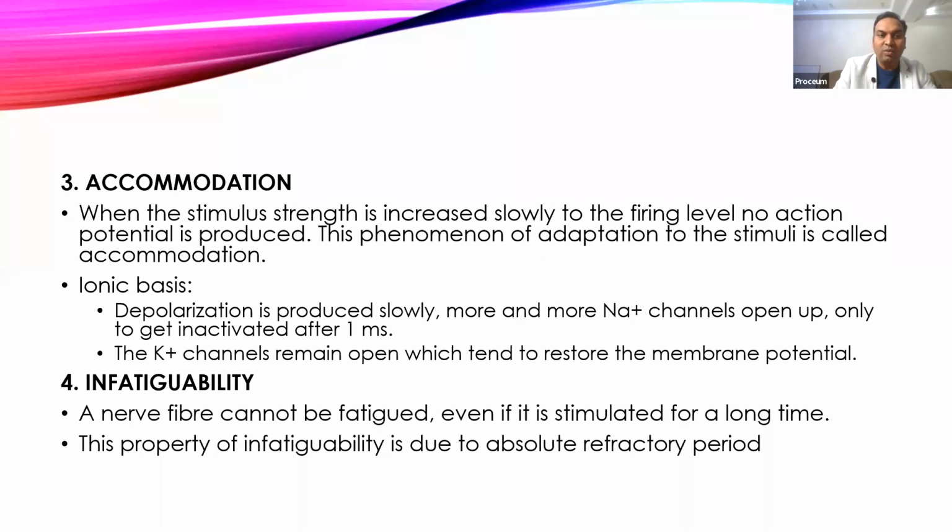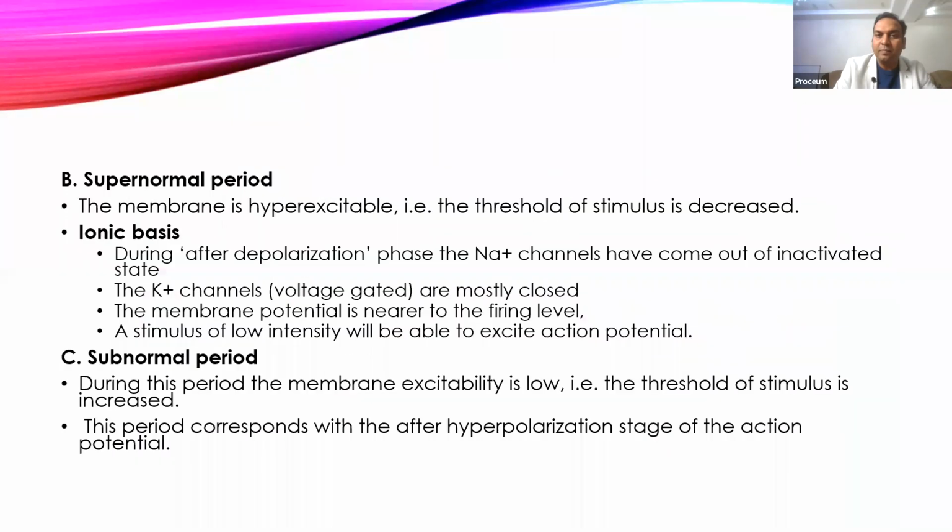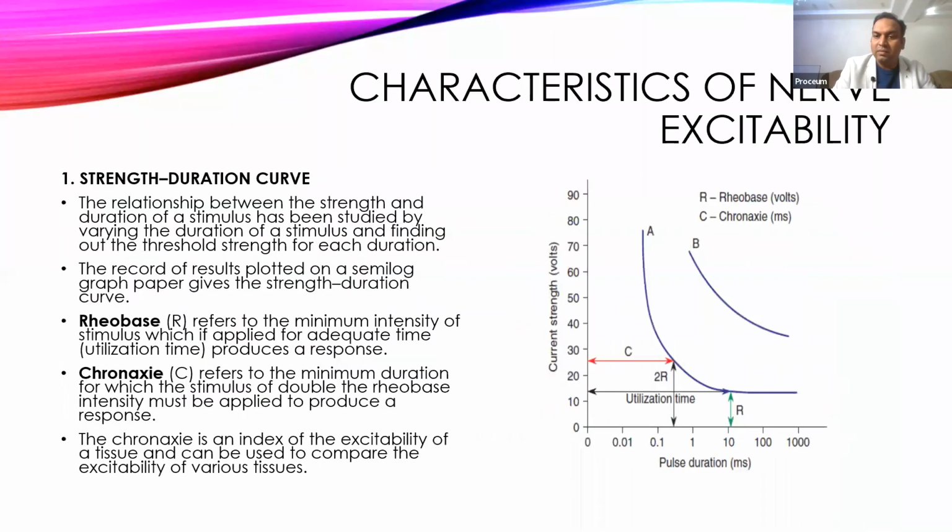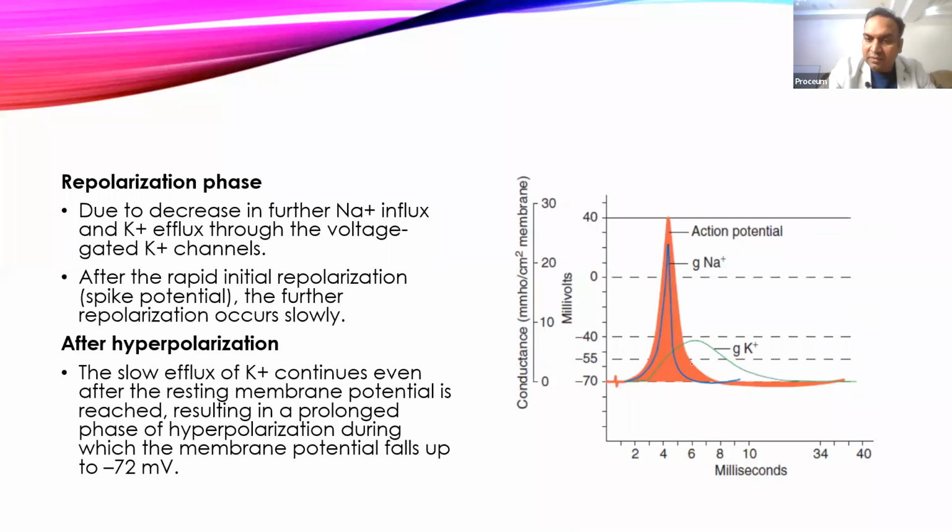The supernormal period we usually see during this phase. This is the phase where we'll see supernormal. So here the membrane potential goes below minus 55, but above minus 70 during that phase.